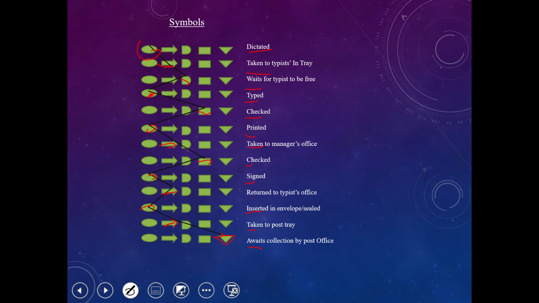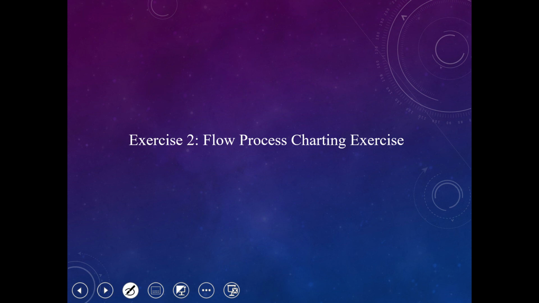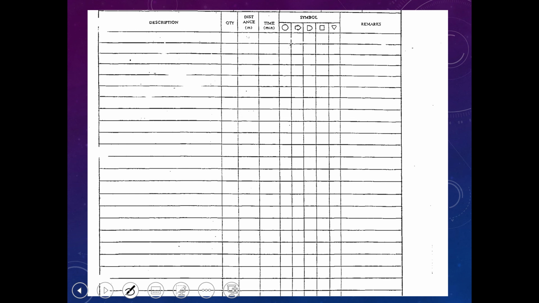We did this one, so I think all understand how to do this one, and how to read this one also. We also did exercise 2, the flowchart charting exercise. This is normally a blank form, so we already used this form for the exercise. We can write down our description here, method, quantity, distance, time, and symbols for process, operation, movement, delay, inspection, and storage. And we can also put remarks here.